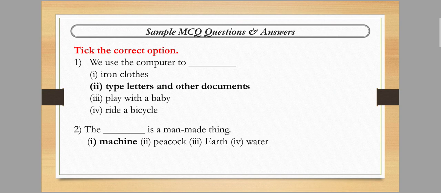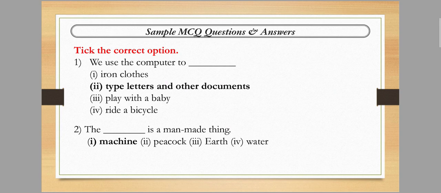The first option is iron clothes. We never use the computer to iron clothes, so the first option is incorrect. Next is type letters and other documents. We use the computer to type letters and other documents. This statement is correct. Play with a baby is incorrect, and ride a bicycle is also incorrect. So option number 2 is right: we use the computer to type letters and other documents.